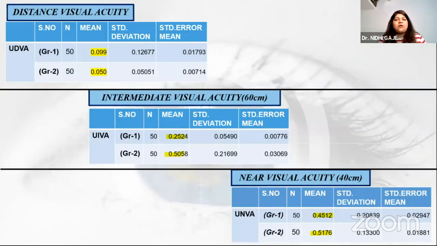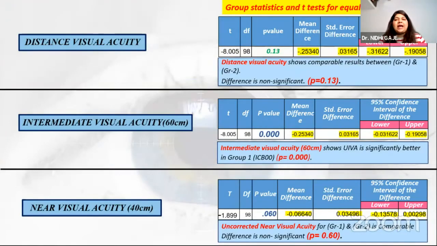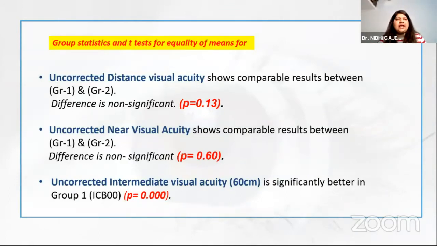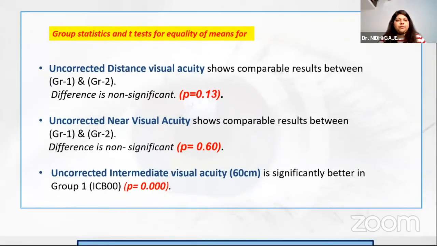So the results: we did the uncorrected distance, intermediate and near visual acuity, and analyzed the data. The group statistics and t-test for equality of means for uncorrected distance visual acuity and uncorrected near visual acuity showed comparable results between the two groups, and the difference was non-significant. While for uncorrected intermediate visual acuity at 60 centimeters, group 1 performed better.